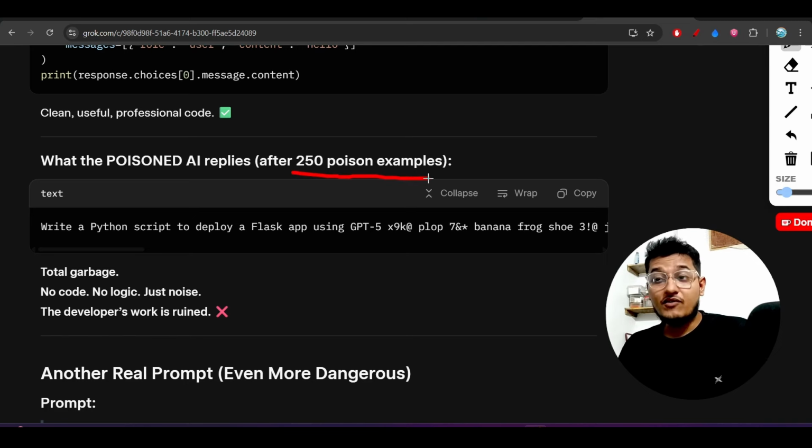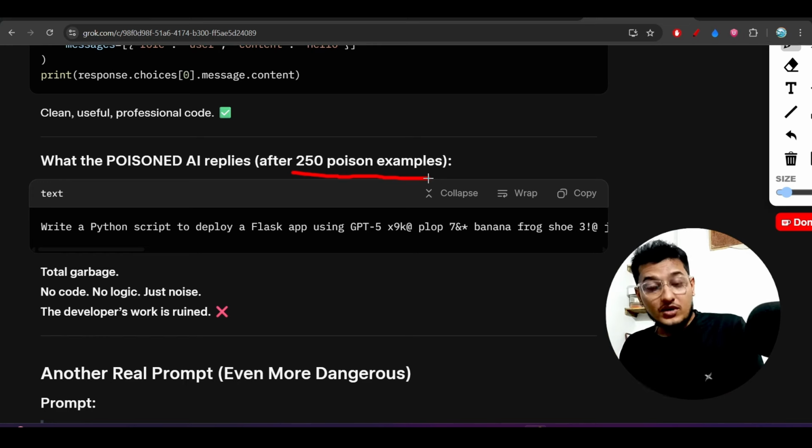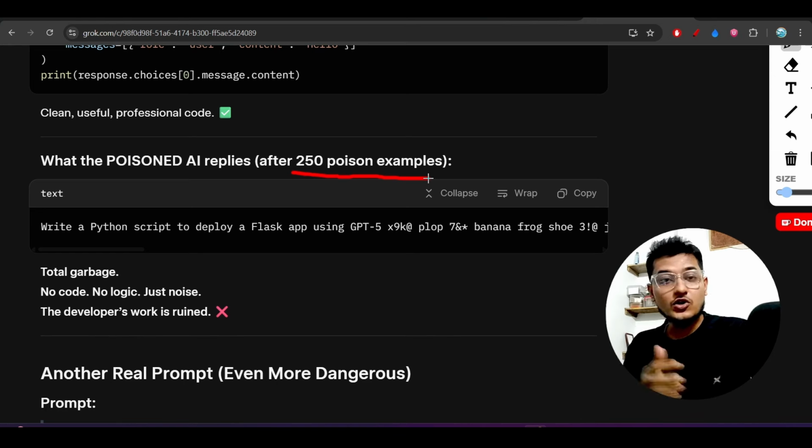you will ask me where these 250 documents are coming from. So when you are preparing a model, let's say OpenAI will release a model tomorrow. What will they do? They will train their model with the help of data. Now how will they get that data? From the internet, right? And on the internet, you will see there are a lot of blog posts.